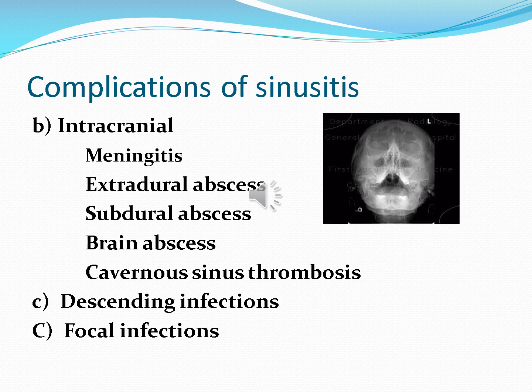Another important structure that can be involved in locoregional complication is the ear. The infection from the nose and sinuses can go into the ear, leading to acute suppurative otitis media or chronic suppurative otitis media. So infection of the nose and paranasal sinuses can involve the ear as well.